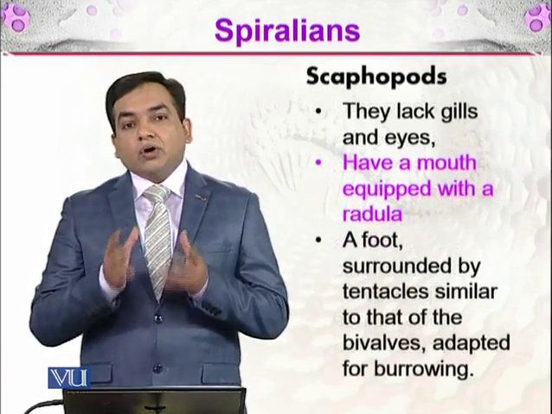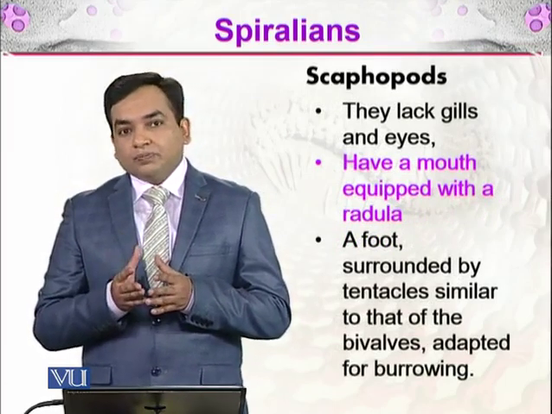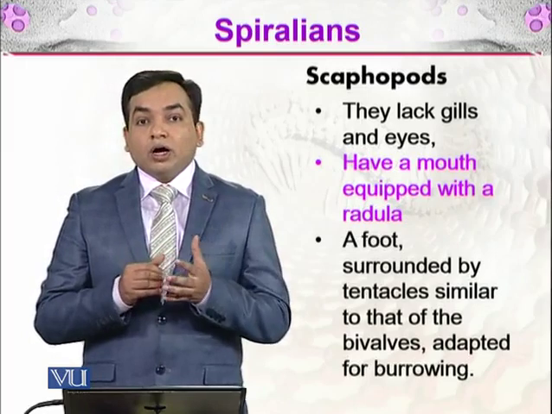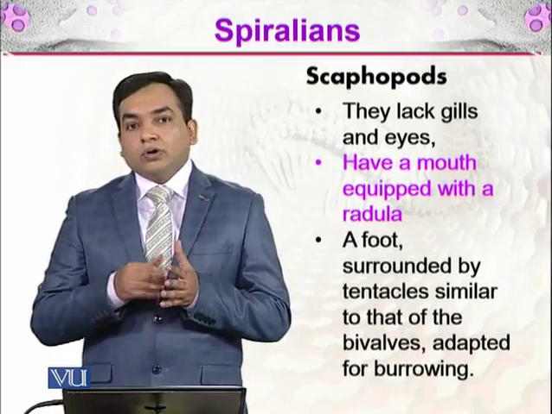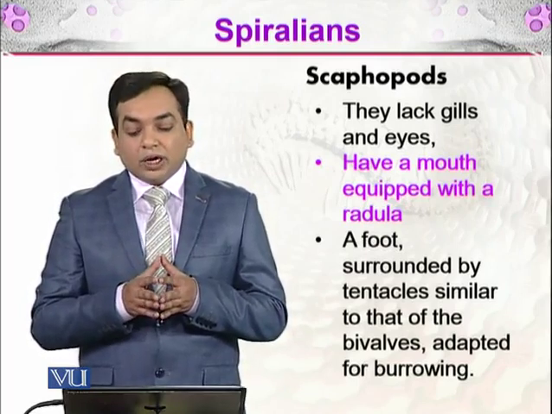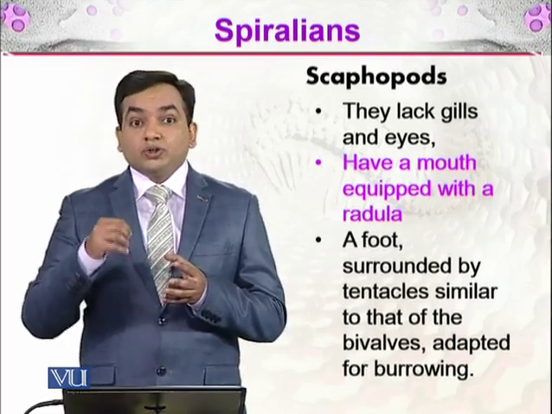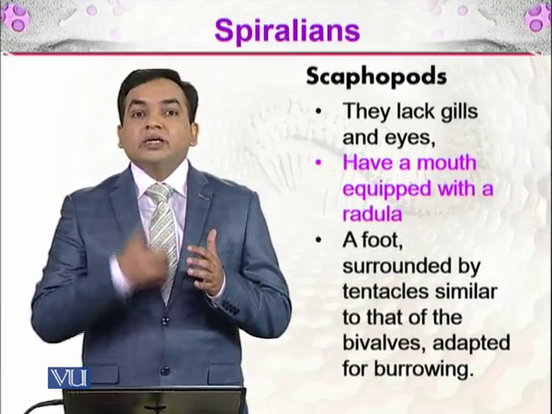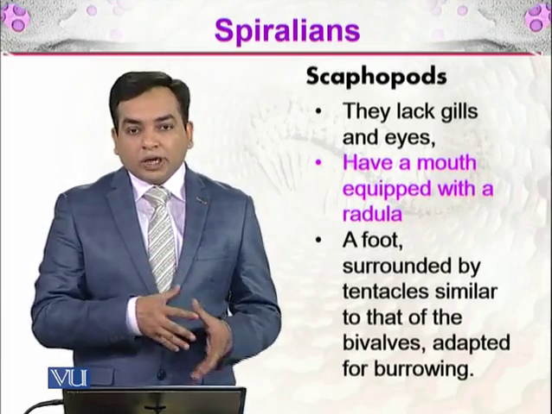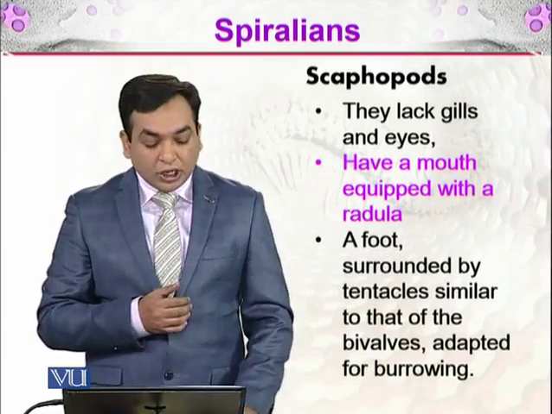So these organisms lack gills and eyes and have a mouth which is equipped with the radula. Even though they do not have any gills and eyes, they have a radula which is used for eating, and a foot surrounded by tentacles similar to that of the bivalves, adapted for burrowing. So they have a foot which is doing some excavating for them. The foot is adapted for the burrowing activity, and it is surrounded by the tentacles, as we will see in the diagram.